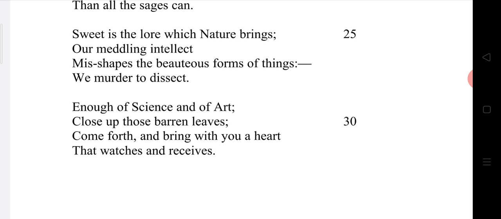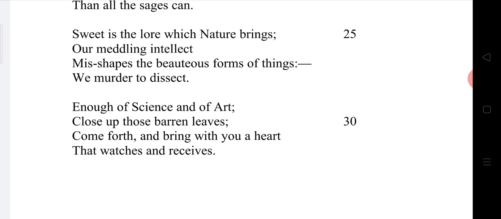That means we are destroying the creatures. Instead of enjoying them, we are just consuming them. That is what he said in the third line of this stanza: misshapes the beauteous forms of things. We are greatly disturbing and destroying the natural beautiful elements. We murder to dissect.